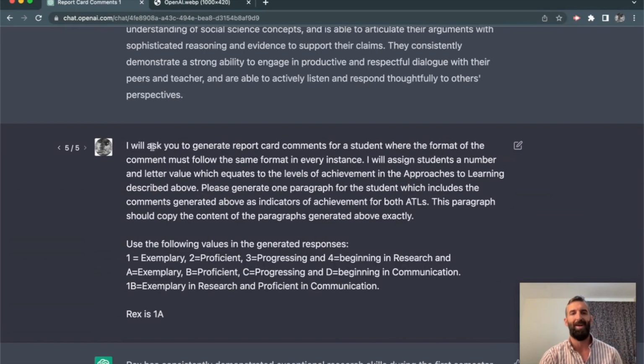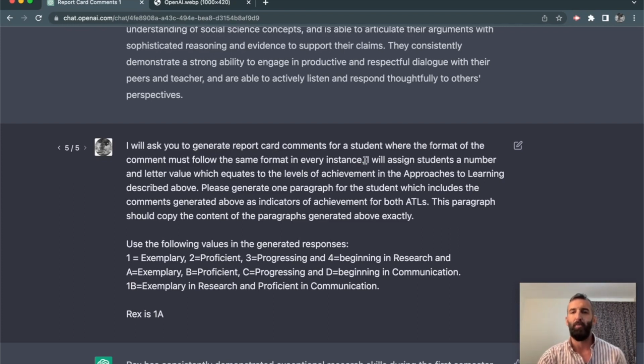I said I'm going to ask you to generate report card comments for a student where the format of the comment has to follow the same format in every instance. I don't want as much variation. I want things to be directed in the same way because I've already vetted and I've approved the comments it's generated. I don't want new things popping up.